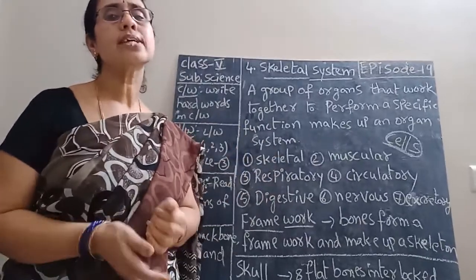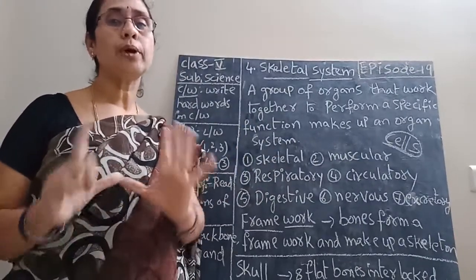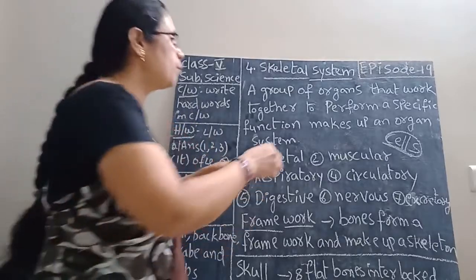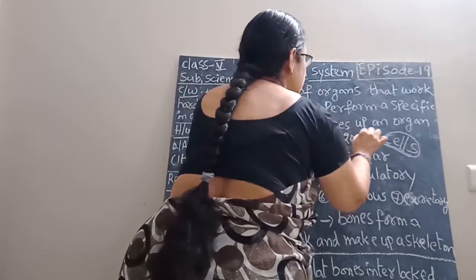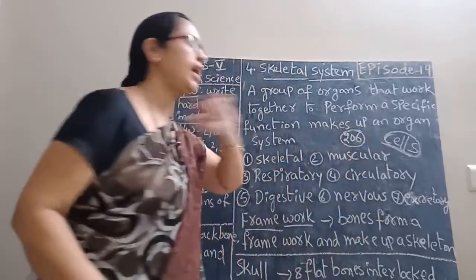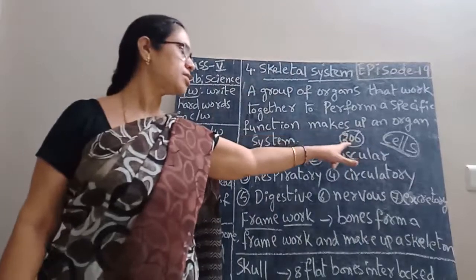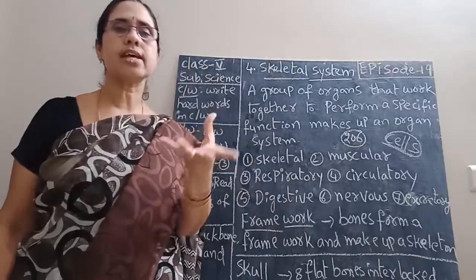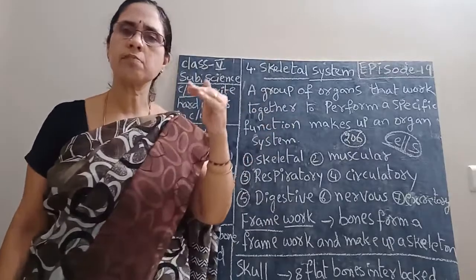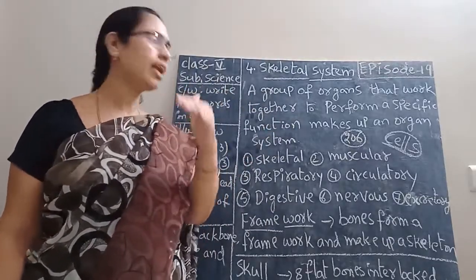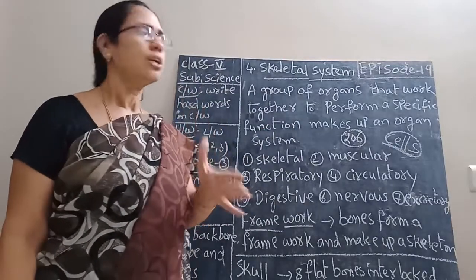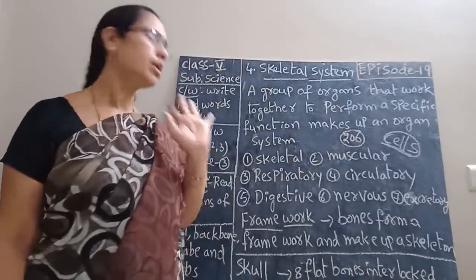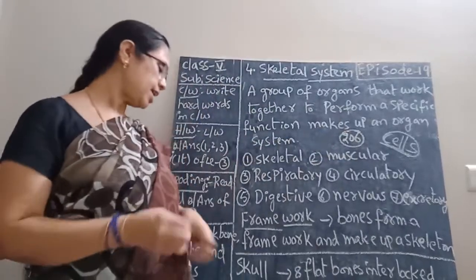Framework means, how many bones are there in a human body? In an adult body, there are 206 bones. These 206 bones are not the same size and not the same shape. There are different shapes and sizes. So 206 bones form a skeleton in an adult body. Okay, children, now we learned about the skeleton.